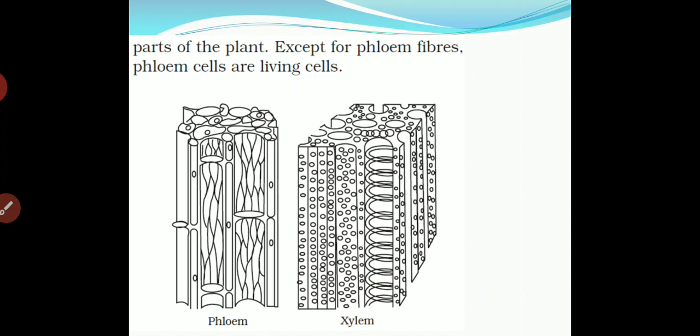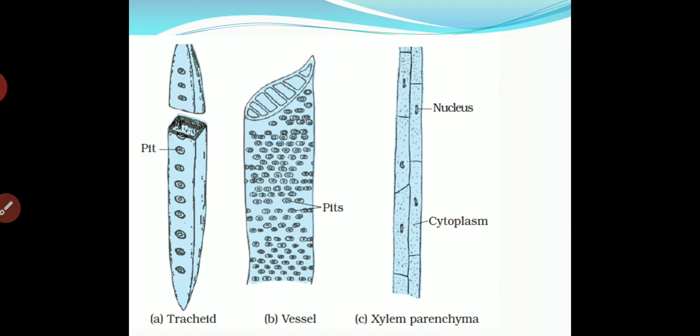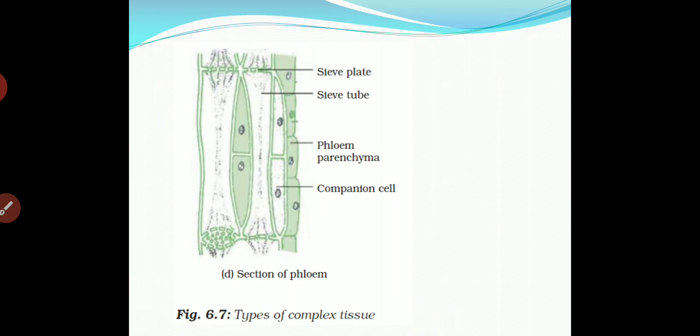Here you can see the phloem structure, and the xylem structure also. This is tracheids, vessel, and xylem parenchyma. In that you can see pits are there, from which water can be transported easily. Nucleus and cytoplasm are present in xylem parenchyma.